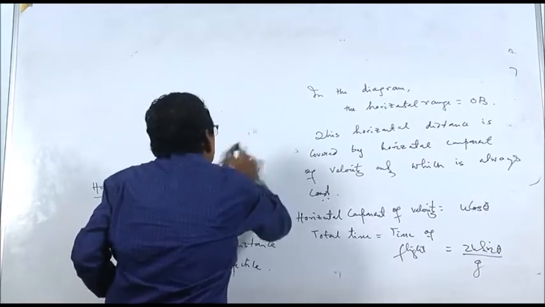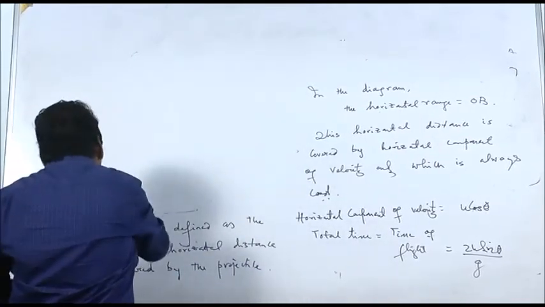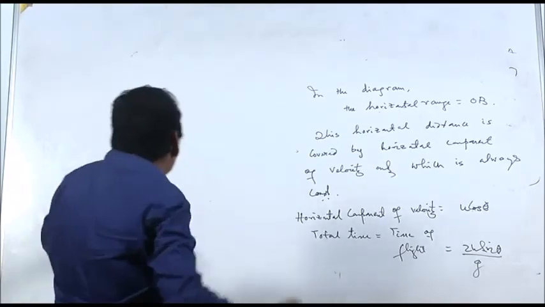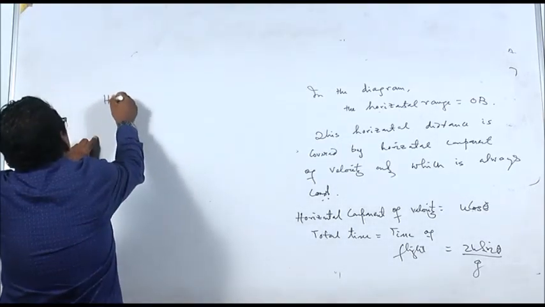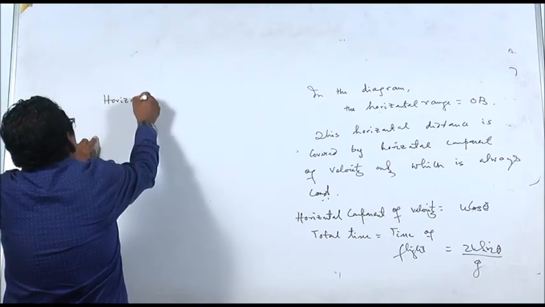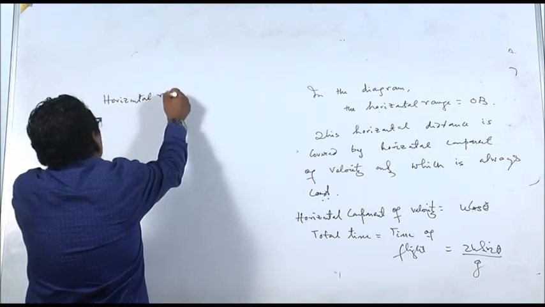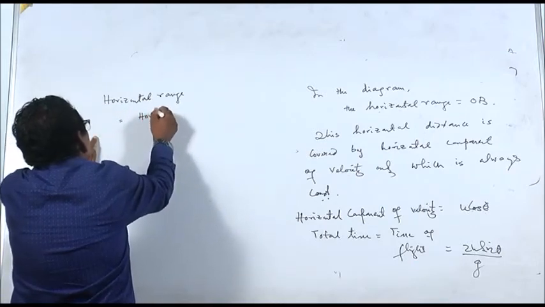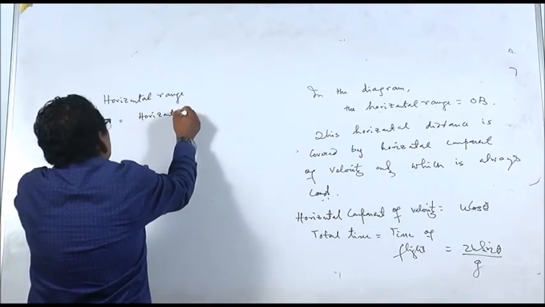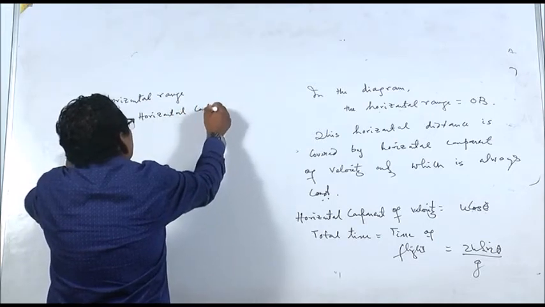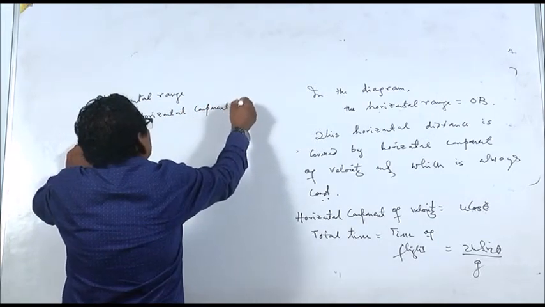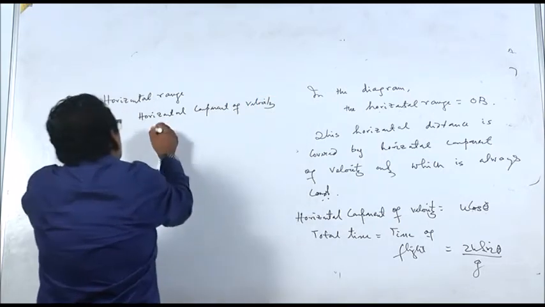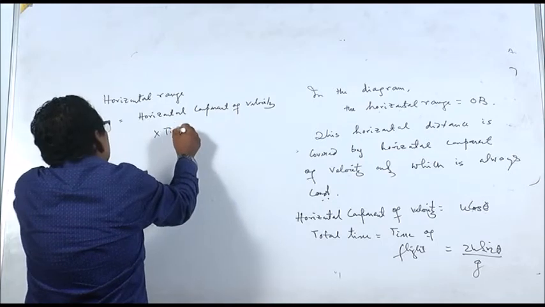Horizontal range is equal to the horizontal component of velocity into the time of flight.